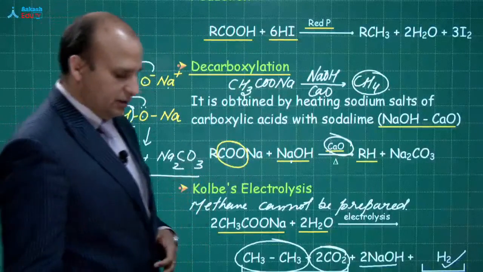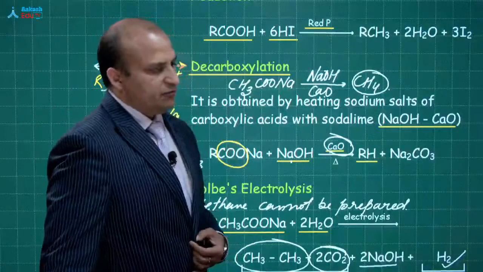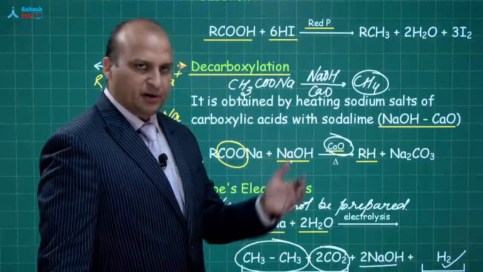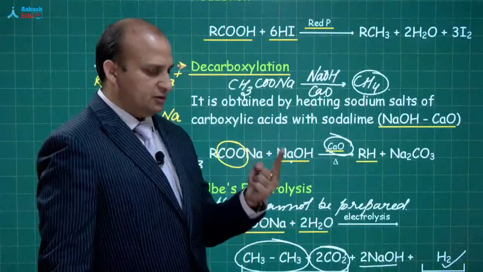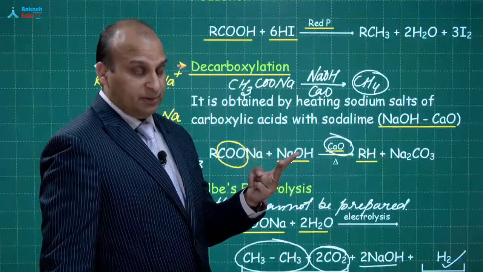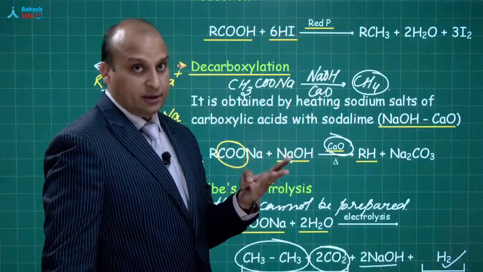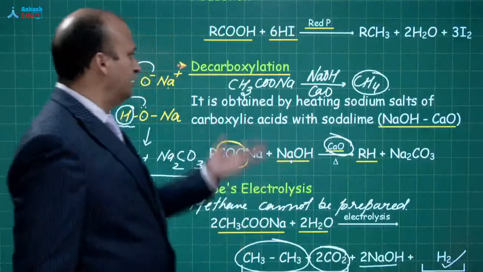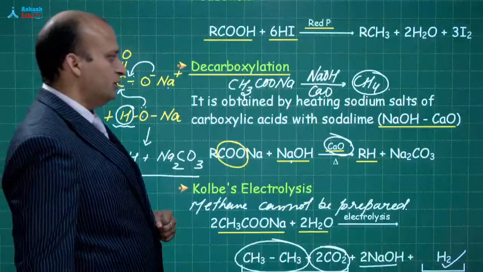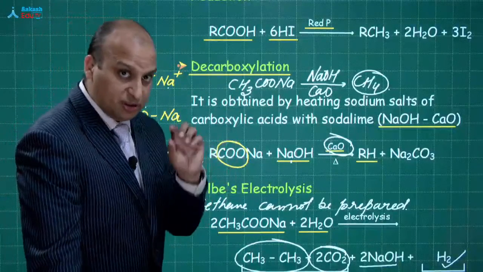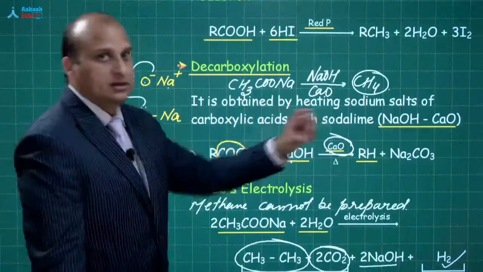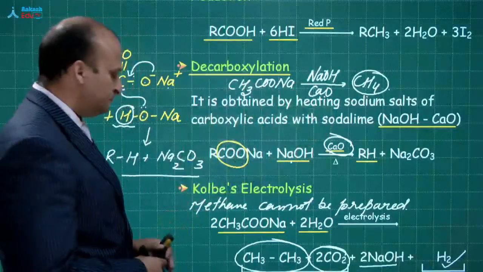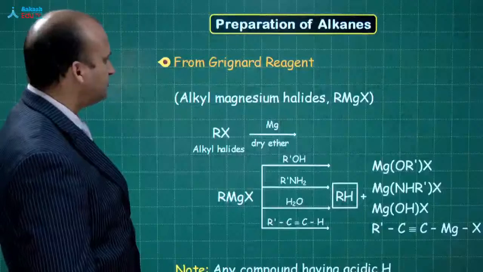So, now what will they ask? They will ask which of the following methods is used to prepare methane? First, Wurtz reaction. Second, soda lime decarboxylation. Third, reduction of alcohols. Fourth, Kolbe's electrolytic method. So, the answer is soda lime decarboxylation. I am using the word specifically, soda lime decarboxylation. Clear? Okay. Now, let us go ahead.